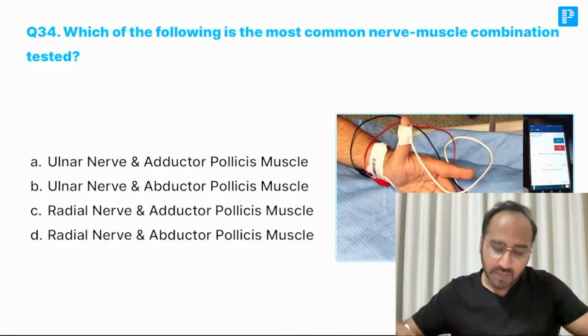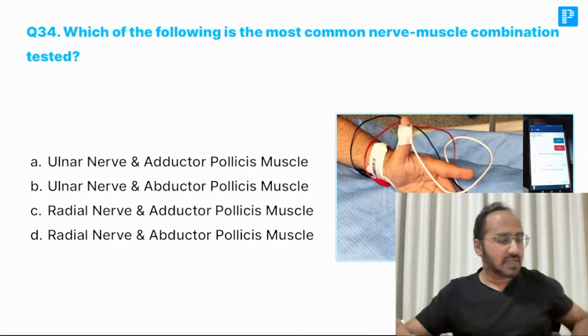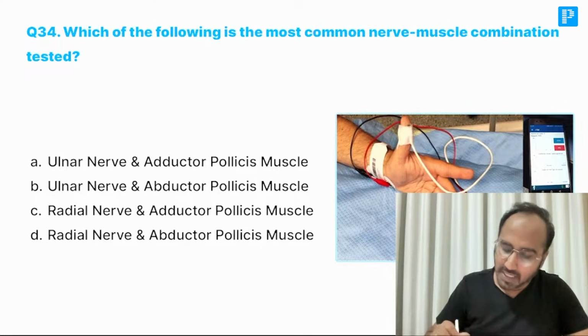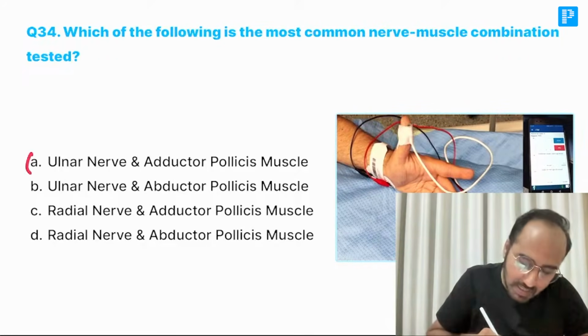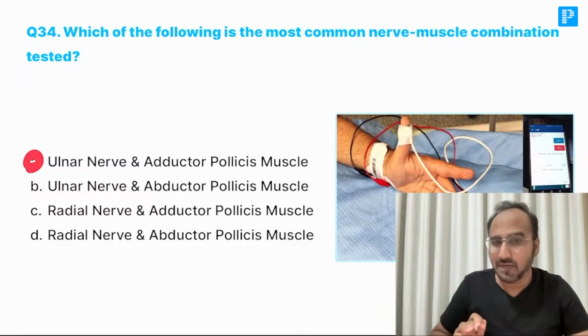Next, which of the following is most common muscle combination tested? Come on guys, what's the answer for this? It is basically the train of 4 monitoring. In the train of 4 monitoring, it is the ulnar nerve and adductor pollicis. Ulnar nerve and adductor pollicis. We give 4 twitches and all, and then we are testing.